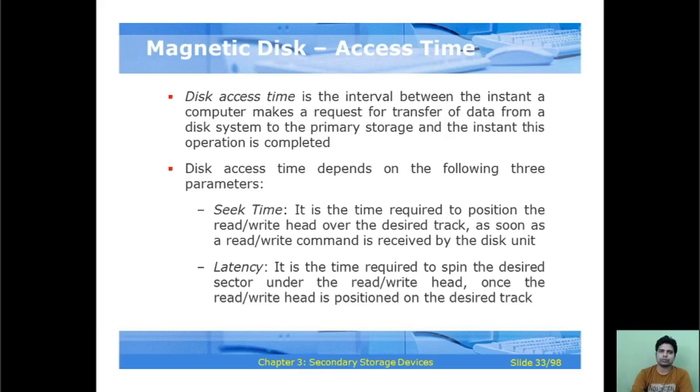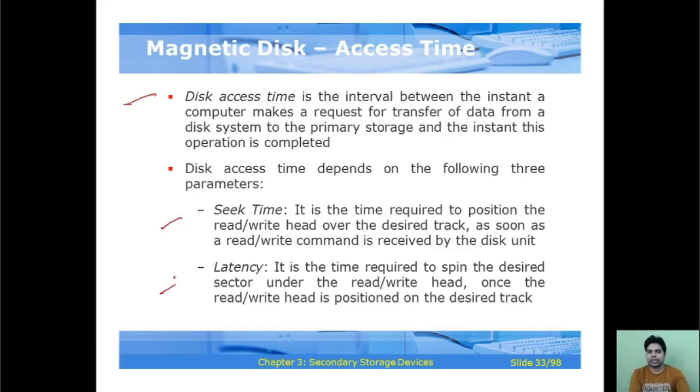Magnetic disk access time. Again, these are some important concepts based on the magnetic disk. Disk access time is the interval between the instant a computer makes a request for transfer of data from a disk system to primary storage, and the instant this operation is completed. Disk access time depends on the following parameters: the seek time and latency.